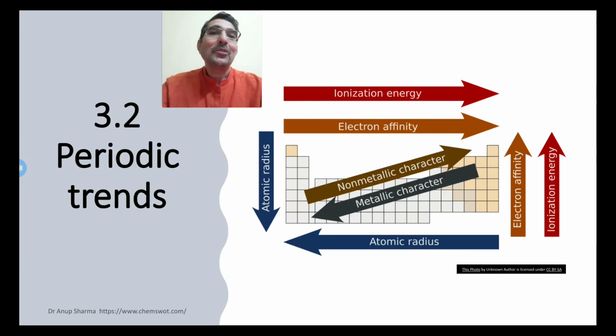Hello students, so this is the second subtopic of the third unit of IB Chemistry Diploma. So this is about periodic trends.